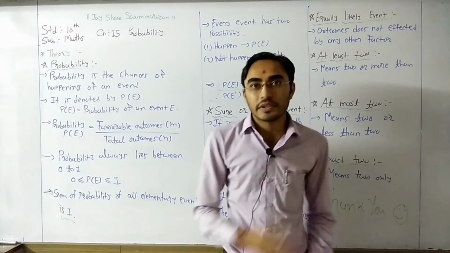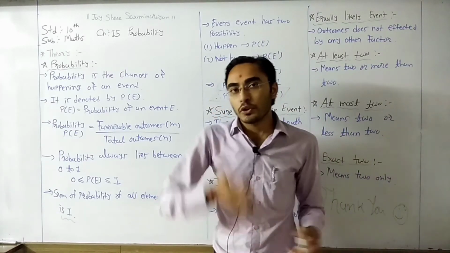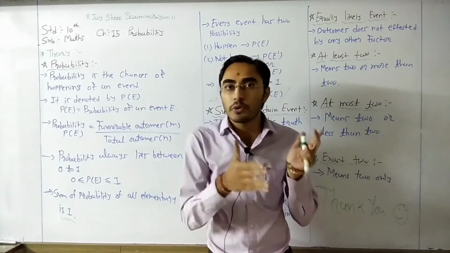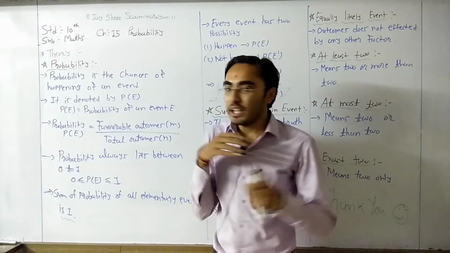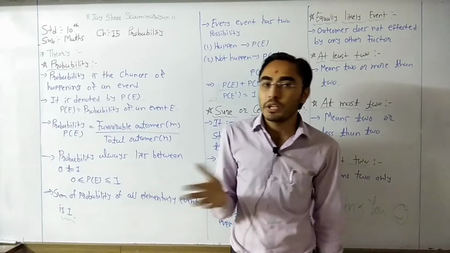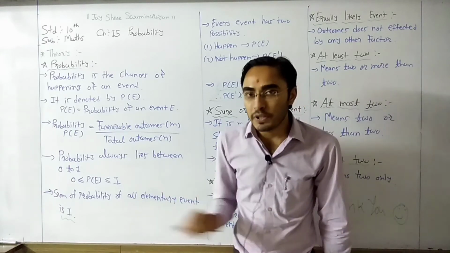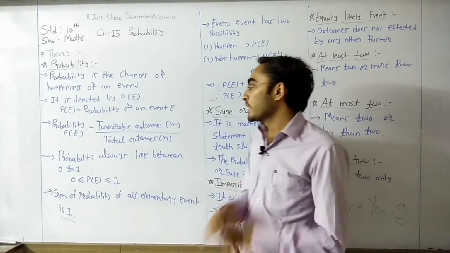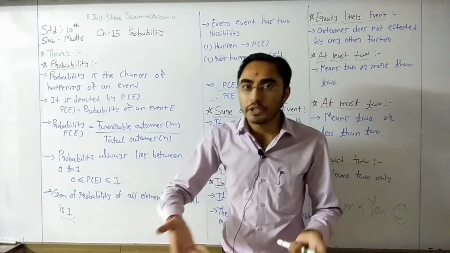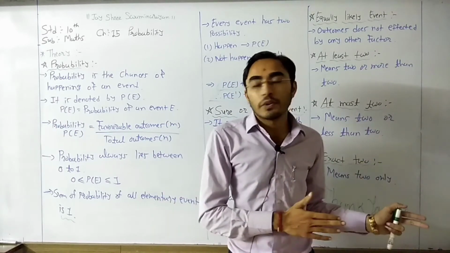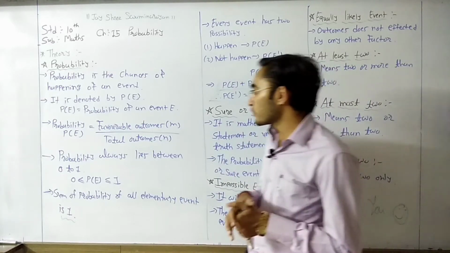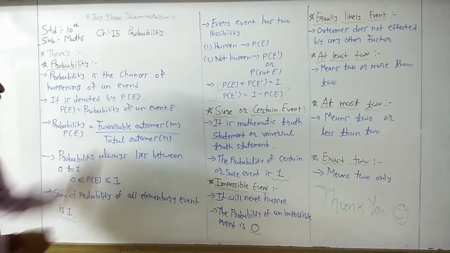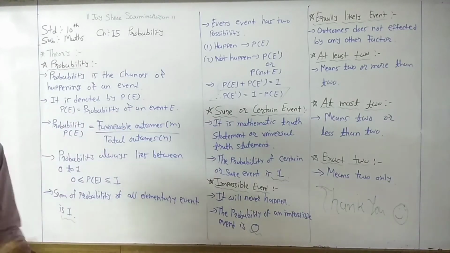That means any event, right? If we toss a coin, then head will come. It is one event, so it is represented by P of E. We can represent it by any alphabet, that means P of A, P of B, P of C. It is the name of an event. We can give one alphabet as the name of an event, so we can write probability of event A, probability of event B, probability of event X. It's our choice. Here P means probability, and the bracket shows the probability of an event.